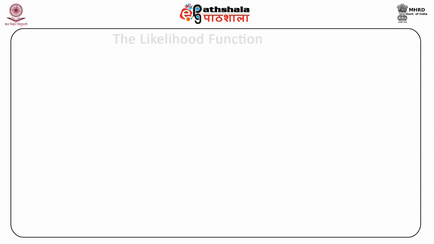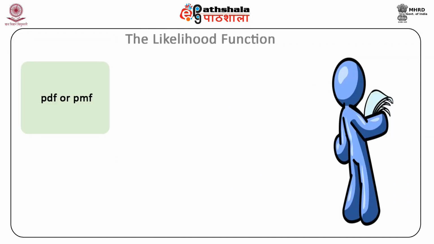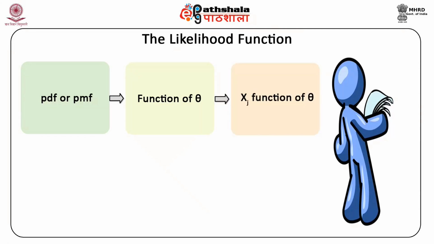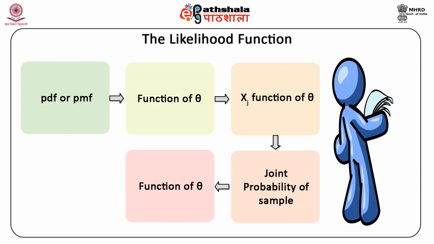The population probability distribution, which means the PMF or the PDF, is a function of the unknown parameter theta. Therefore, the probability distribution of the jth sample unit xj is also a function of theta. The joint probability of the sample, being a product of the probabilities of all sample units, must also be a function of theta.